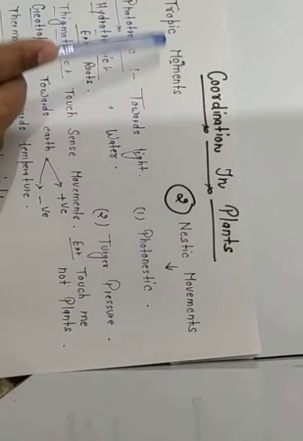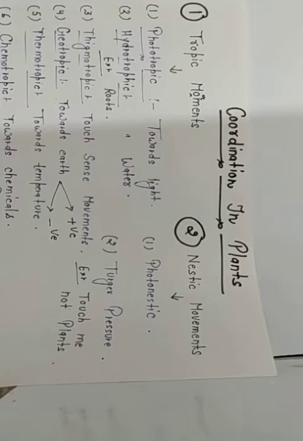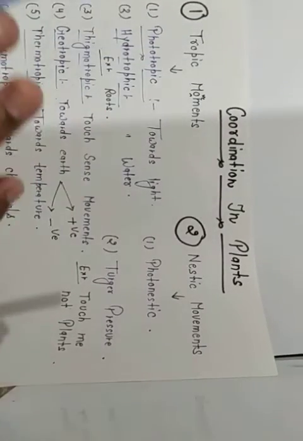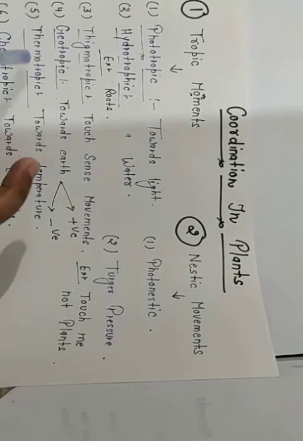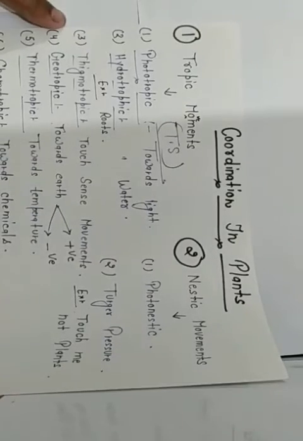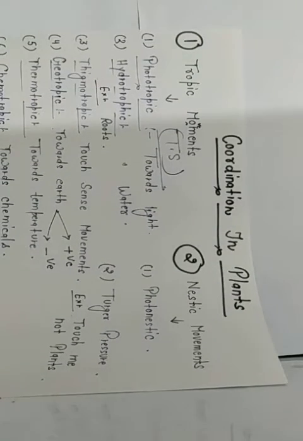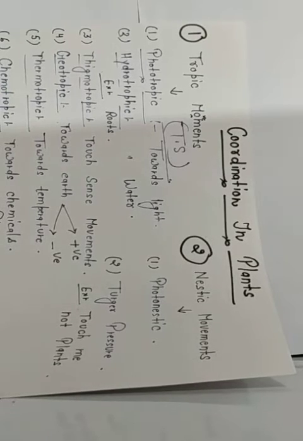First one is tropic movement. What does it mean? Tropic movement is, we can say, a growth-oriented movement. In tropic movement you can easily see growth in the plant body, but towards a stimulus. Don't forget this word. In tropic movement, we see movement and growth in the plant body towards a stimulus.